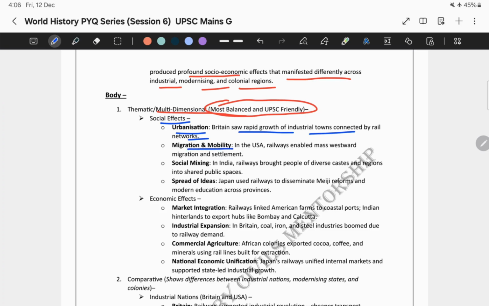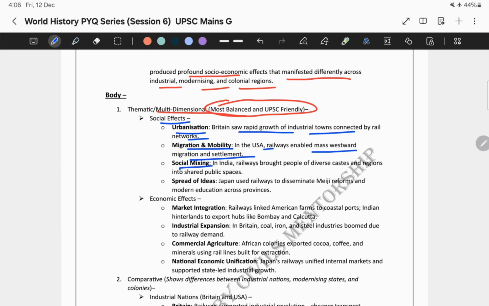Second is migration and mobility. Over here, we can mention that in the USA, railways enabled mass westward migration and settlement. These things we have already discussed. Now we are trying to learn how to structure your answer.